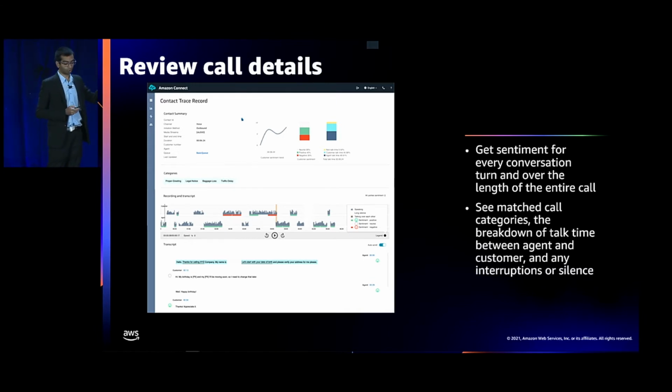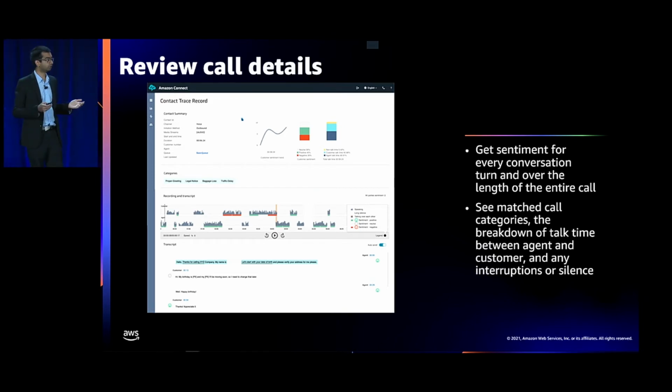You can also select the call categories that were hit on the call and find where they occurred during the conversation. You also get customer and agent sentiment for every speaker turn. You can also see graphs that show you the change of sentiment throughout the interaction. You can also find the distribution of talk time and non-talk time.